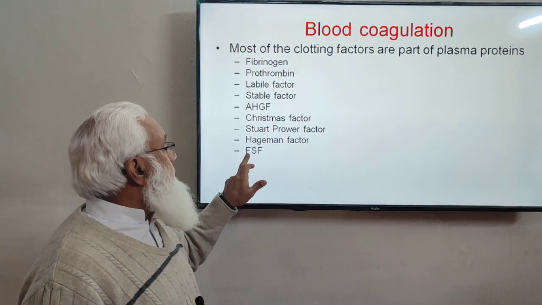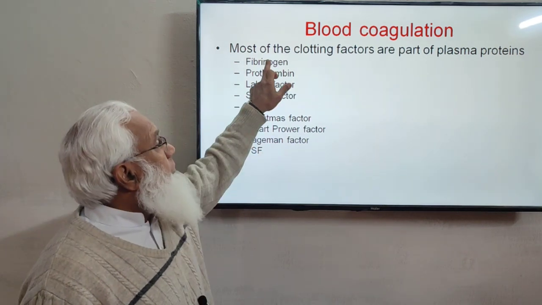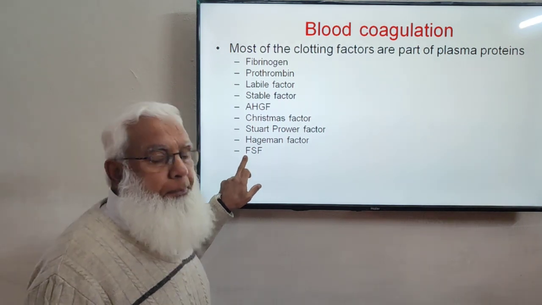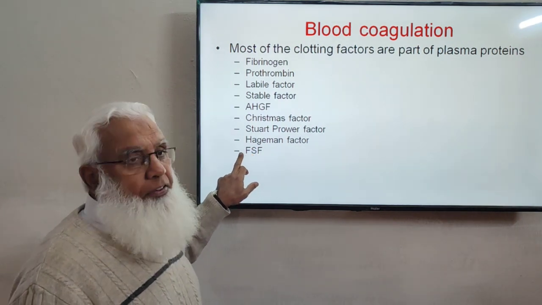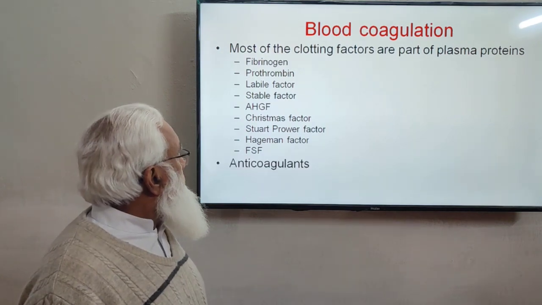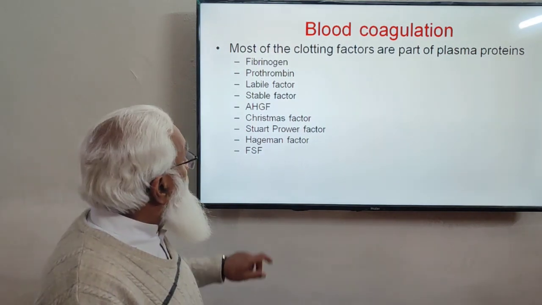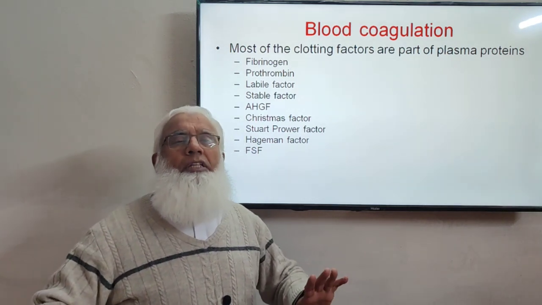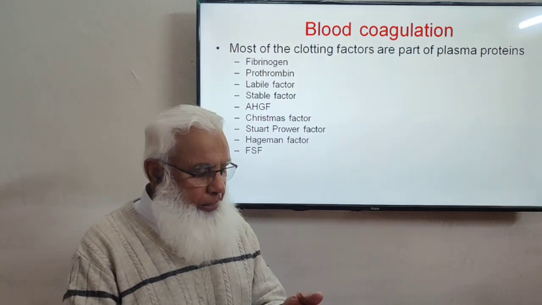Then fibrin stabilizing factor. Fibrin is formed, and stabilization of that is caused by another protein in the plasma, that is fibrin stabilizing factor, FSF. So all these are the clotting factors, important clotting factors, which we will discuss in detail when we discuss the clotting mechanism.